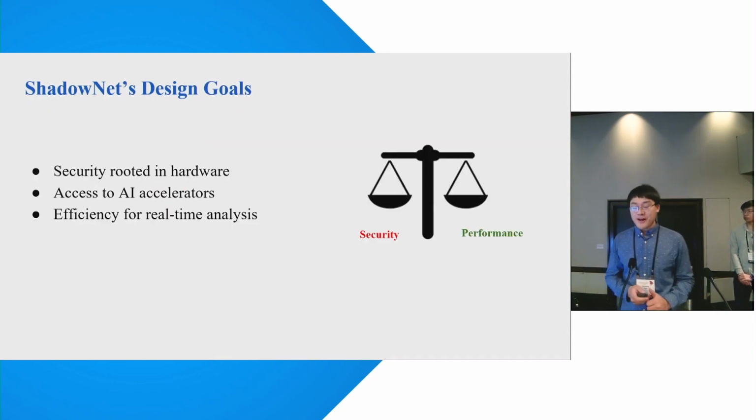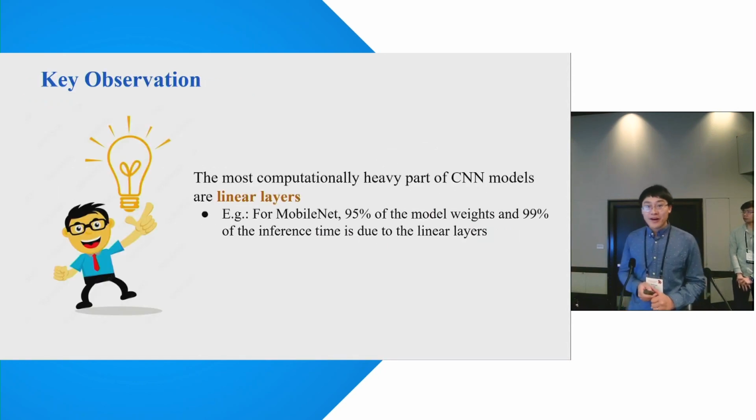We have three design goals. The first, we want the security to be rooted in the hardware. Second, we want to still be able to access the AI accelerators. Third, we want the design to be efficient to support real-time analysis. Our key observation is that the most computationally heavy part of CNN models are linear layers.